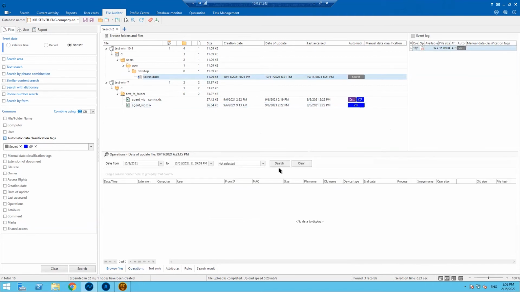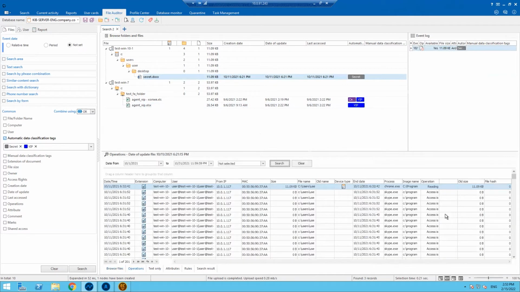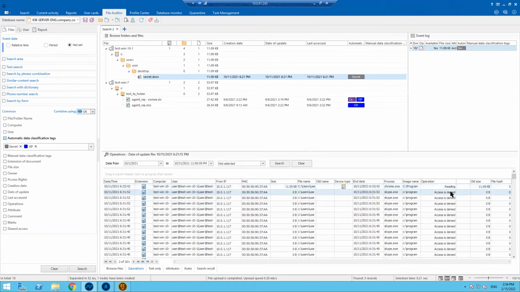And if we go to operations, I can search by them and see if my users try to do something with this file, how they in general work with it. In my case, we have several actions. One of them is reading in Chrome. Basically, I know for sure that this document was sent to some website. And then I have a bunch of operations that is denied. In this case, user tried to send this document in Skype, but access was denied.